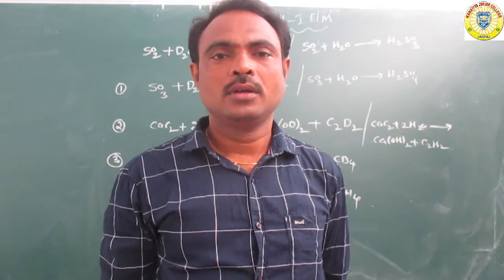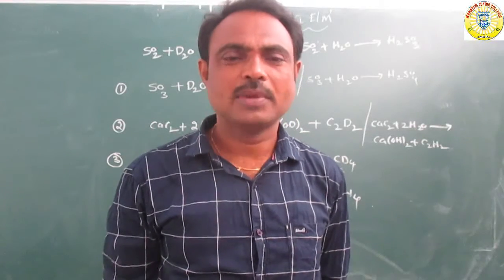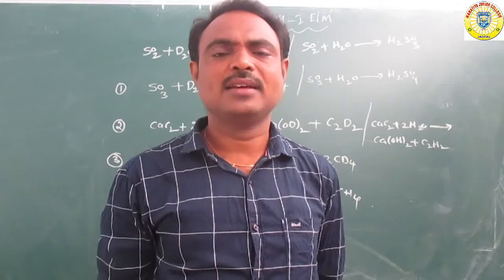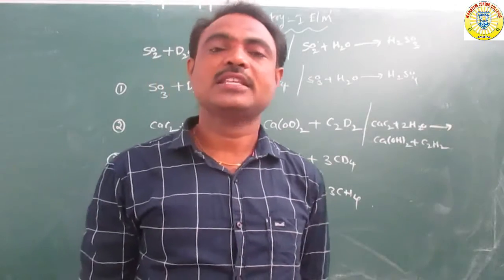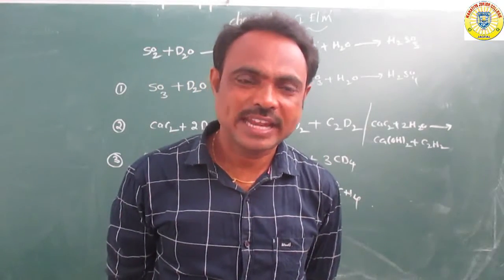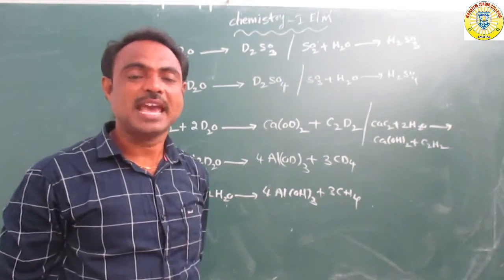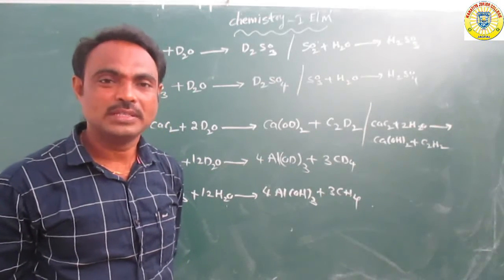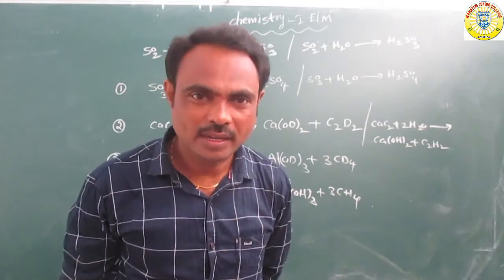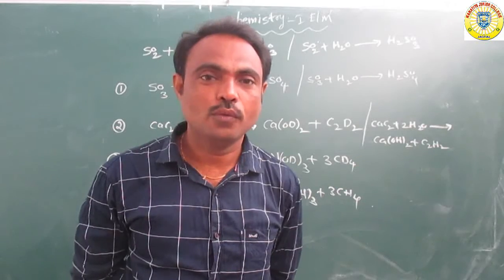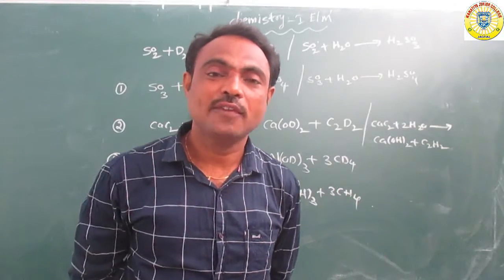Listen. So deuterium oxide has chemical properties equal to those of water molecules, just replace the hydrogen. Suppose for example we have taken sulfur dioxide. This sulfur dioxide reacts with D2O to form D2SO3, deuterosulfurous acid. Or suppose sulfur trioxide reacts with deuterium oxide to form D2SO4, deuterosulfuric acid.